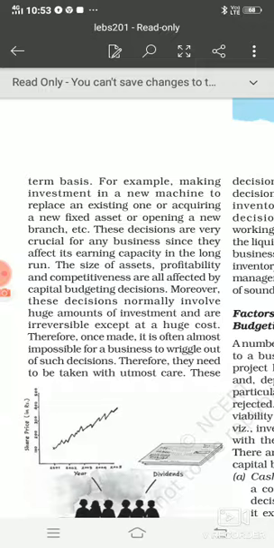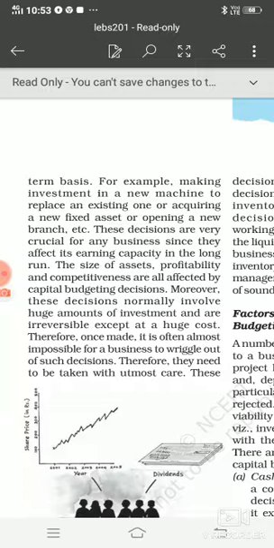Making investment in a new machine to replace an existing one, acquiring a new fixed asset, or opening a new branch. ये सब क्या है? These all things are going to get you profit in the long term. Like if we are investing money into replacing a machine, you will not get a quick benefit or a quick return of that, right? Because machine आपको क्या करेगी? लॉन्ग टर्म में बेनिफिट प्रोवाइड कराएगी, राइट.